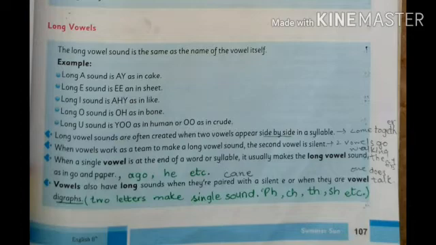Vowels also have long sounds when they are paired with a silent letter E or when they are vowel digraphs. What is a digraph? When two letters make a single sound, like PH makes the sound of fa, CH makes the sound of cha, TH makes the sound of tha, they are called digraphs. Let's come to page number 108.